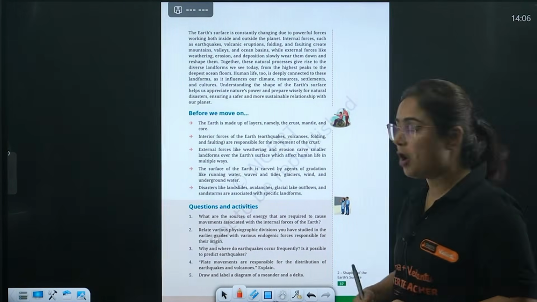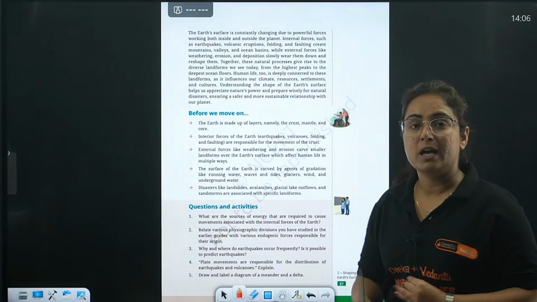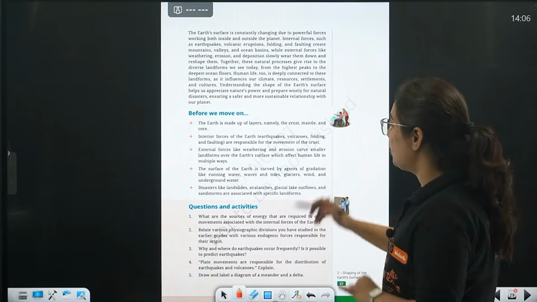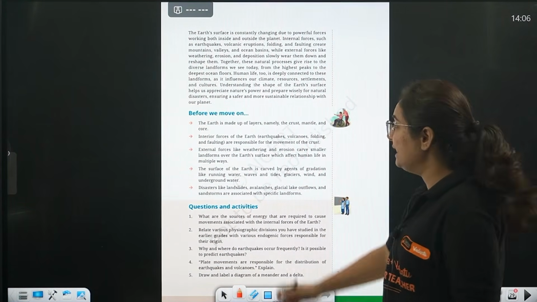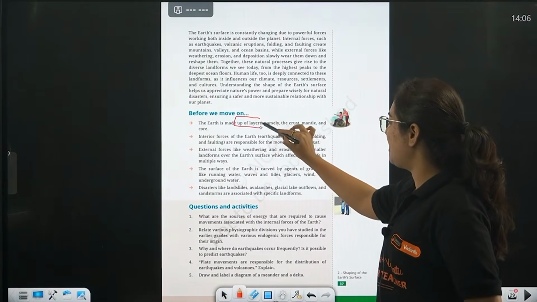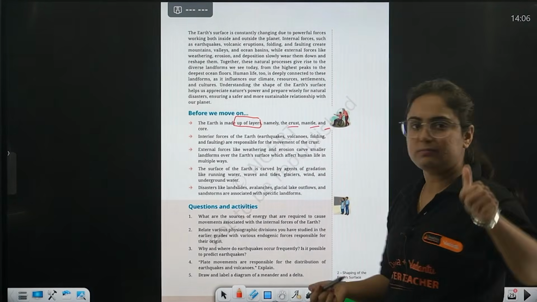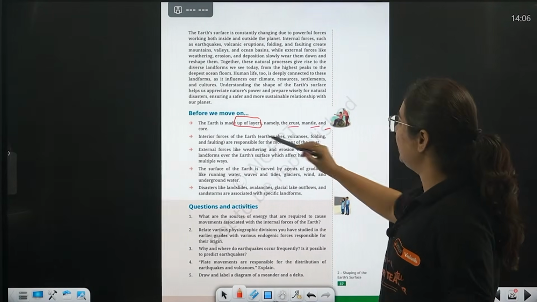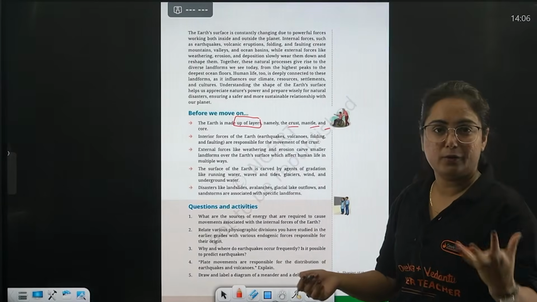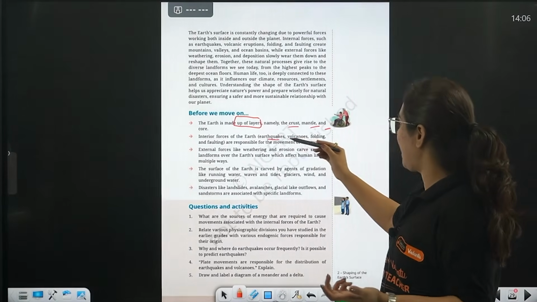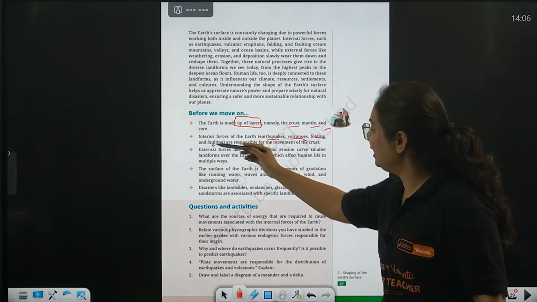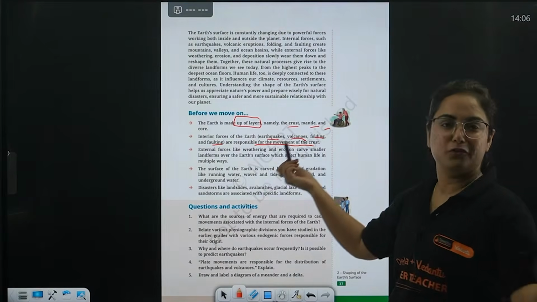Before we move on, we have something here because NCERT gave that to us, that is a recall. What is that? Earth is made up of layers: crust, mantle, core. That is the interior of the earth. Because of the interior forces, earthquakes, volcanoes, folding, and faulting happen, and they are responsible for the movement of the crust.